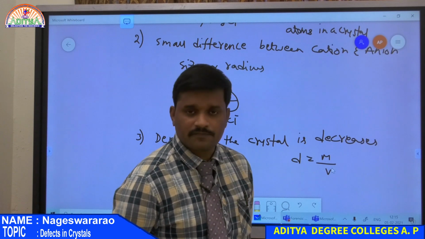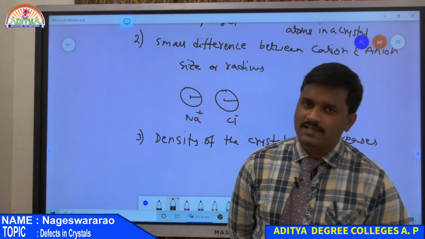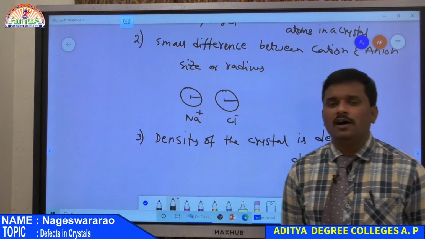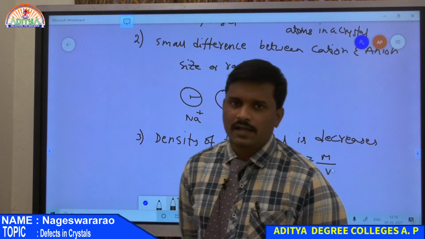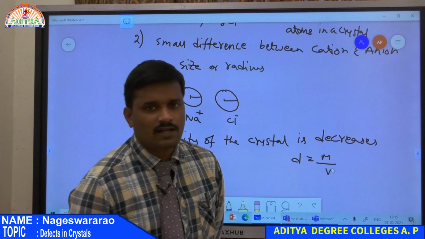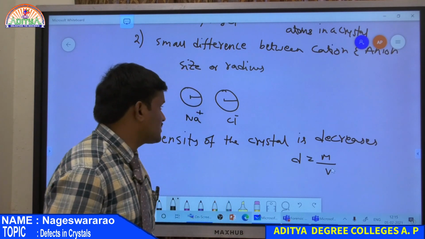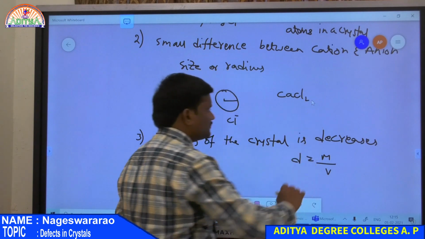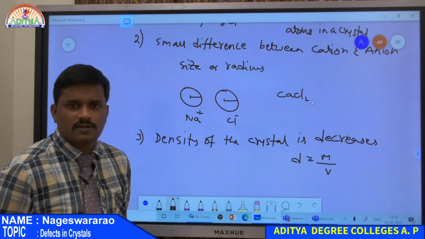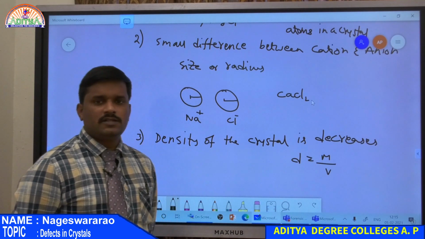So the first one is, Schottky defect arises in ionic compounds having high coordination number. Examples: NaCl, AgCl, and also CaCl2. Calcium chloride also involves Schottky defect. So that is the first one.